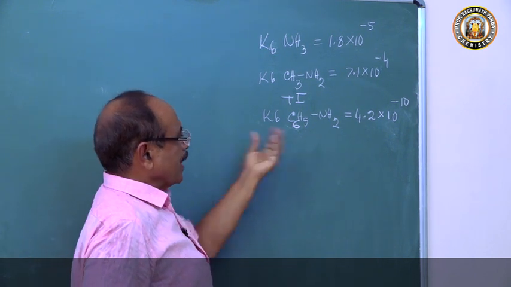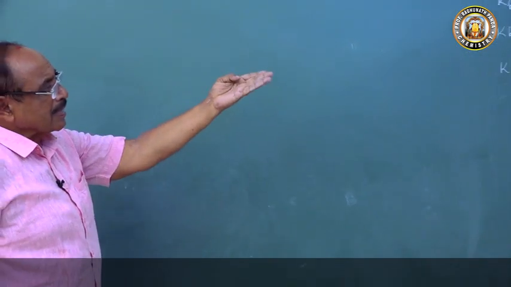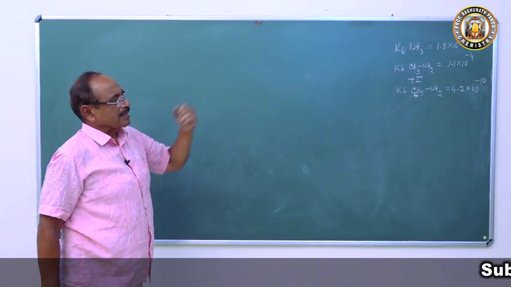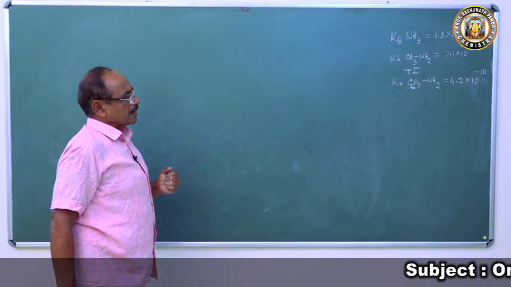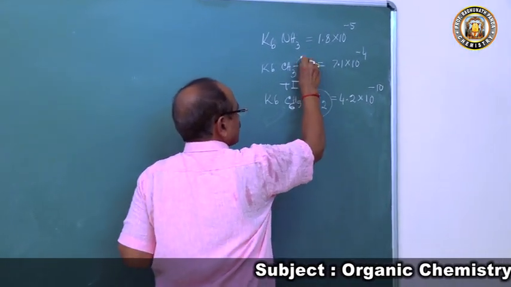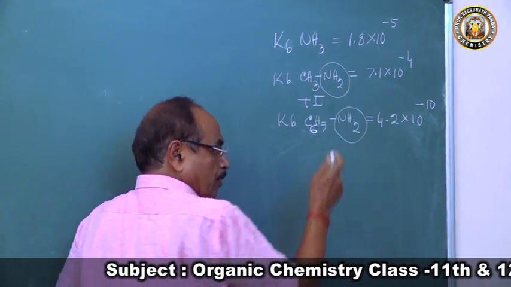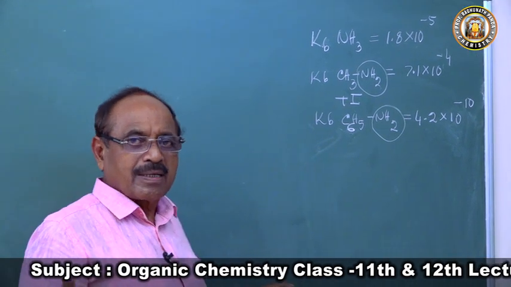Now we are going to explain aniline is basic, and aniline we will explain less basic than ammonia and less basic than the methylamine. And this is NH2 group, a primary amino group. Here also a primary amino group. These are the questions may come to 12th class student.